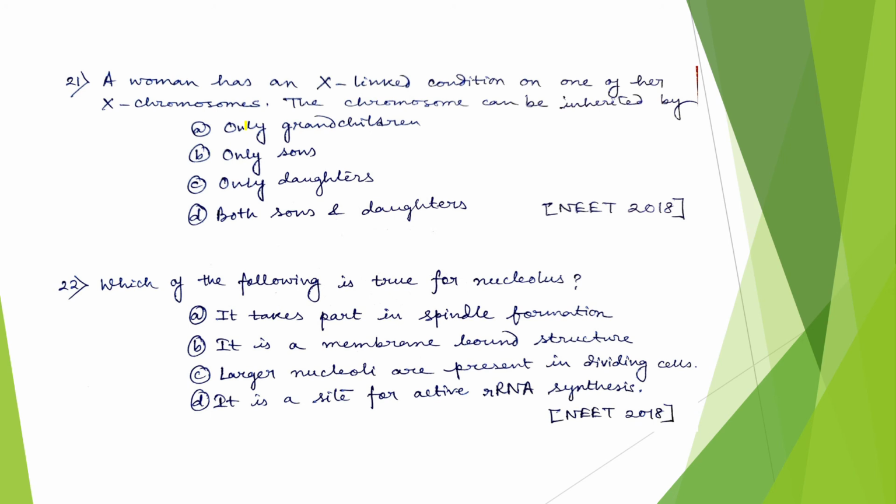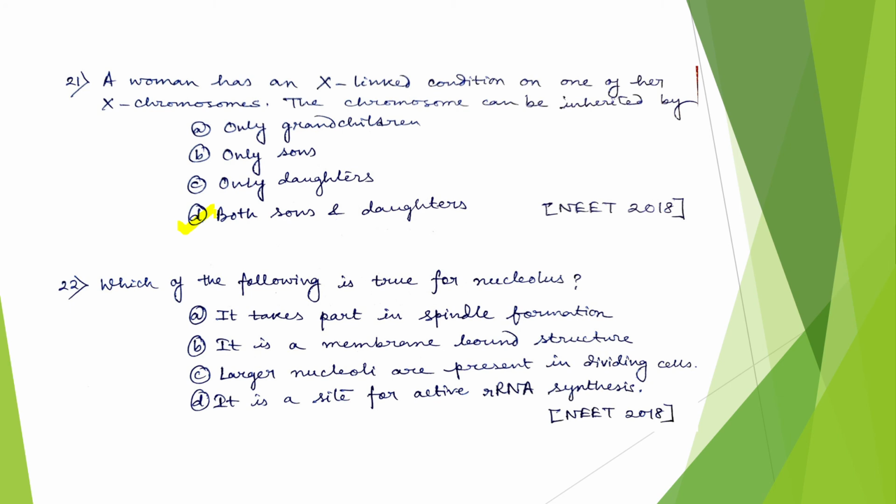A daughter carries an X chromosome from her mother, and a son also carries an X chromosome from his mother. So obviously both her sons and daughters may inherit that X chromosome which is linked with some disease.